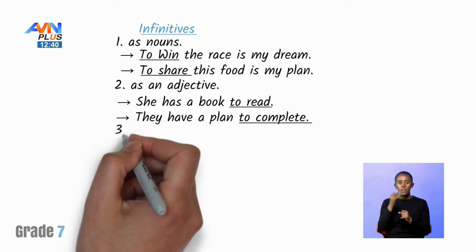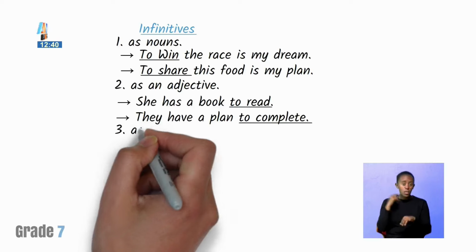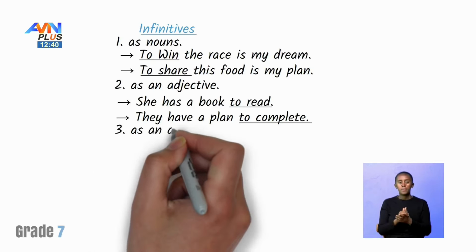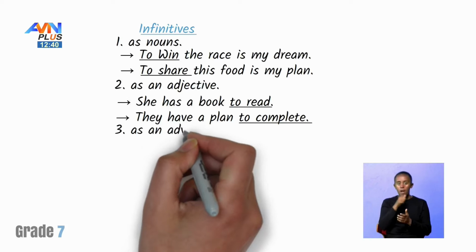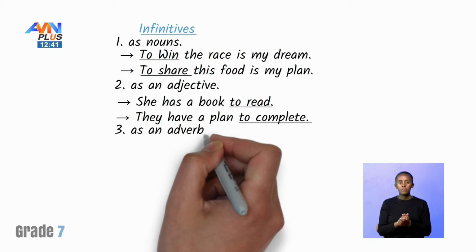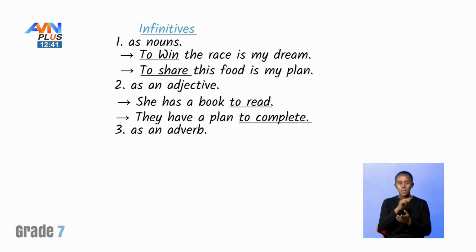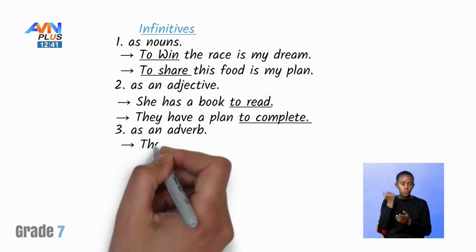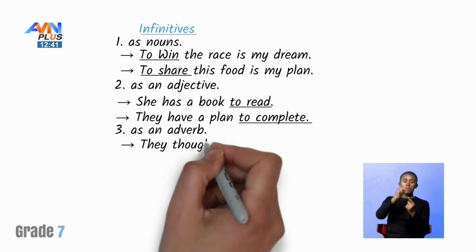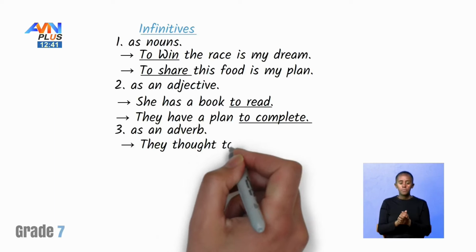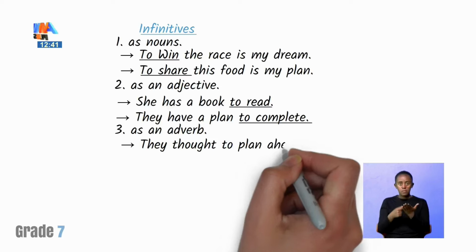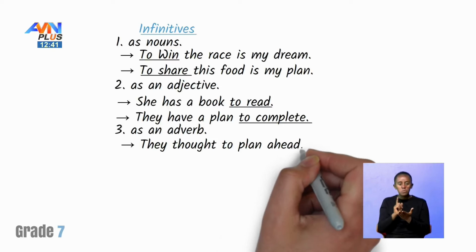The third way we said last time that we use an infinitive is as an adverb. They taught to plan ahead. So, in this case, they are thinking about what to do to plan ahead.